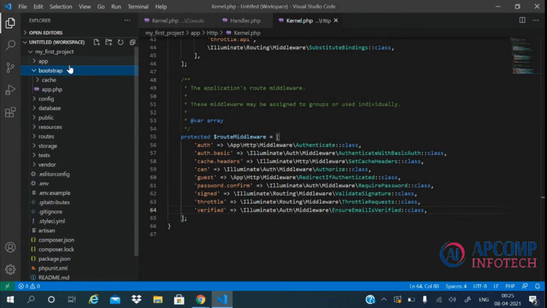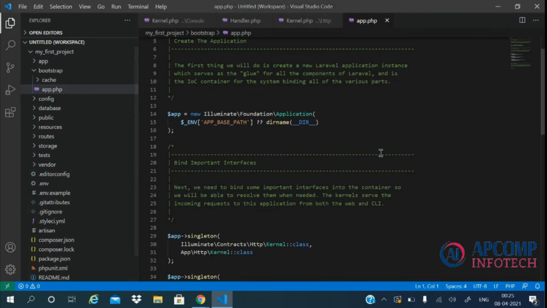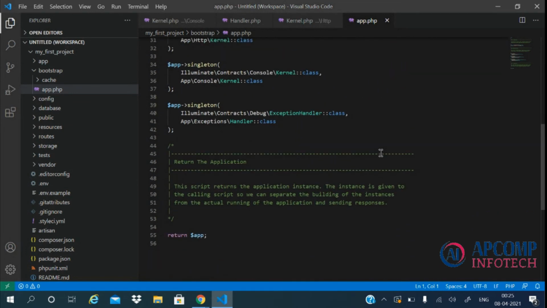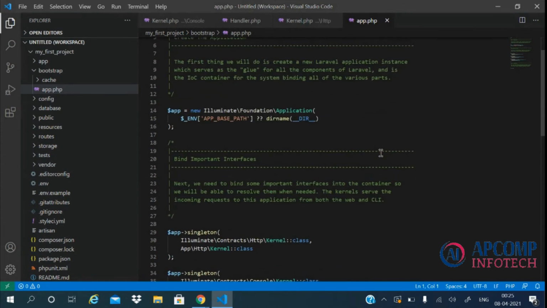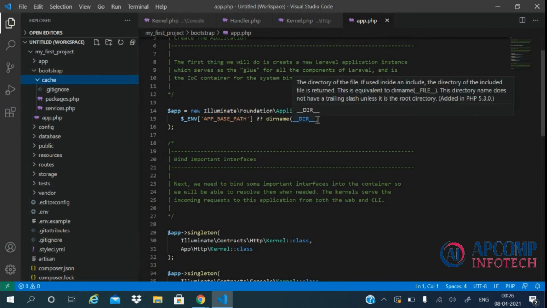In the bootstrap directory, we can see an app.php file. Within this file, our complete application is bootstrapped. That means the complete application is loaded within this file. We can see a cache folder. Within the cache directory, all the cache which is generated by our application at runtime is stored.